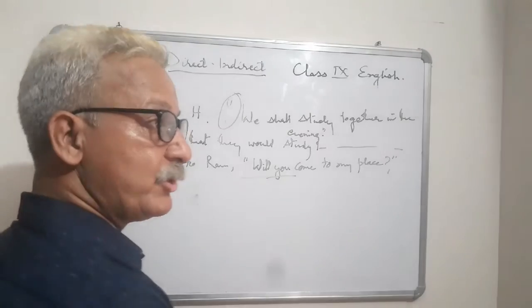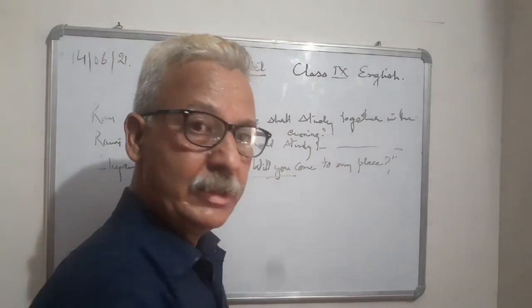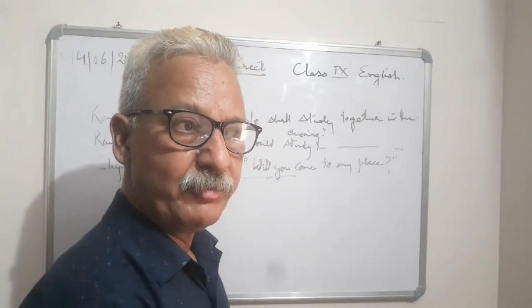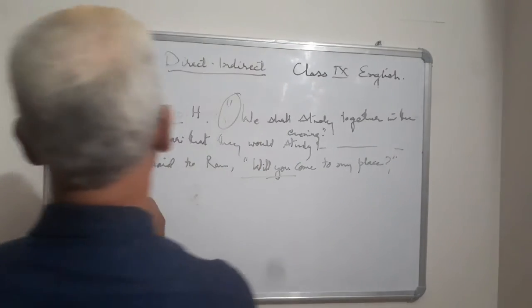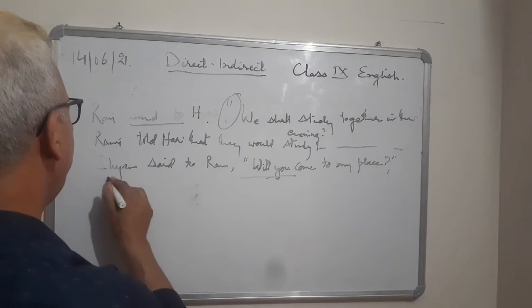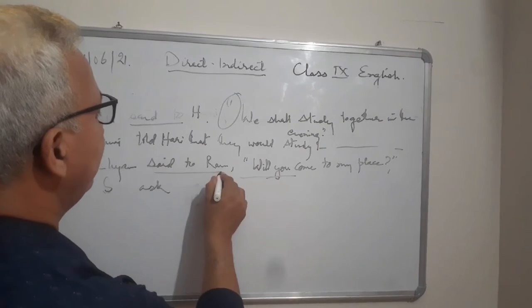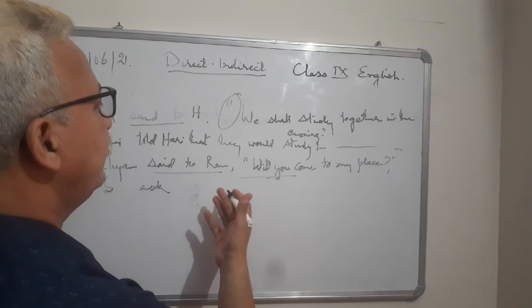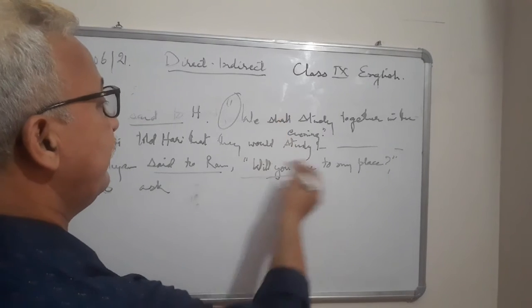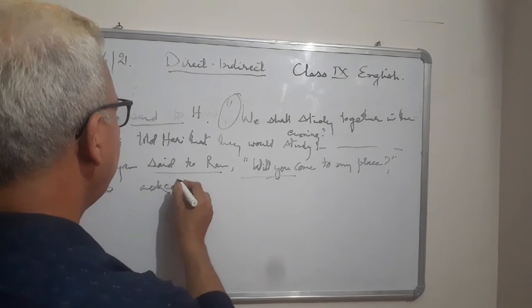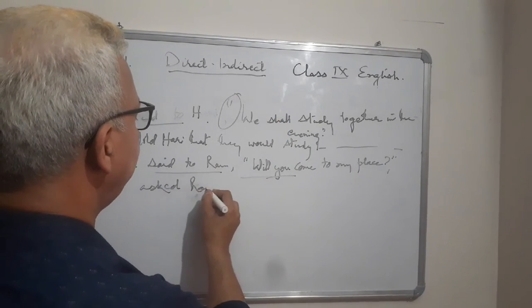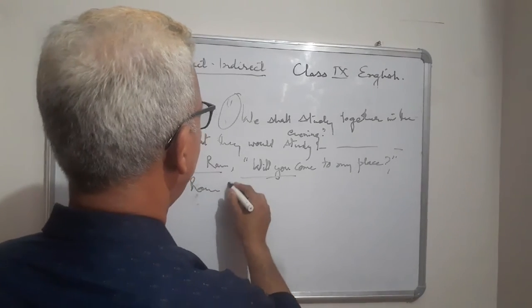It is a yes/no type, so it will connect with the help of "if" or "whether." For example, Shyam asked. Now "said to" will not change into "that." Why? Because it is not assertive. It is a question. So, Shyam asked Ram if or whether.